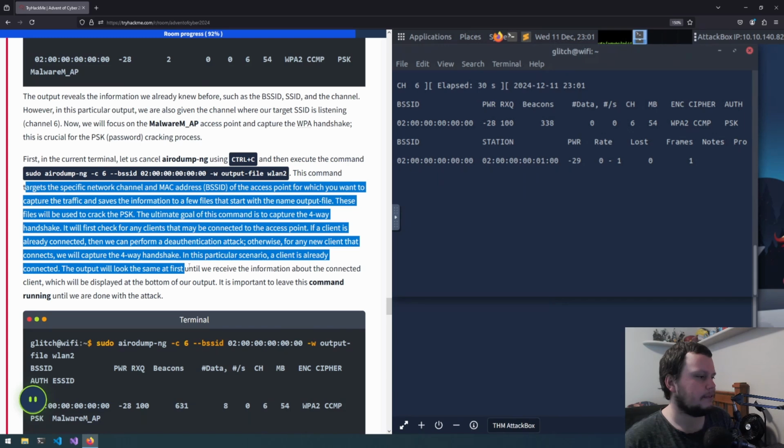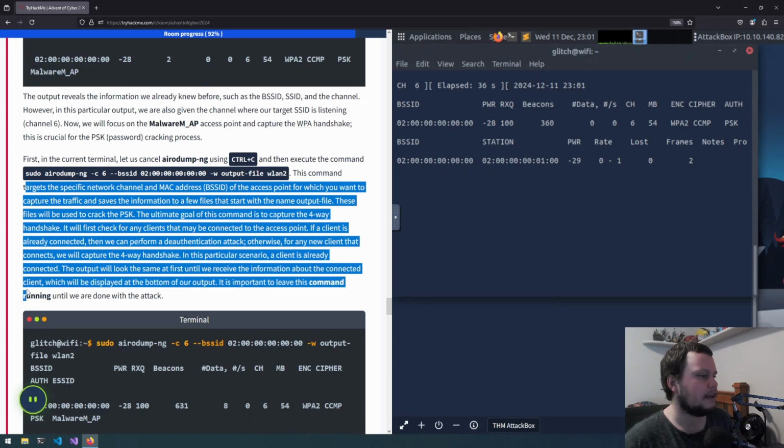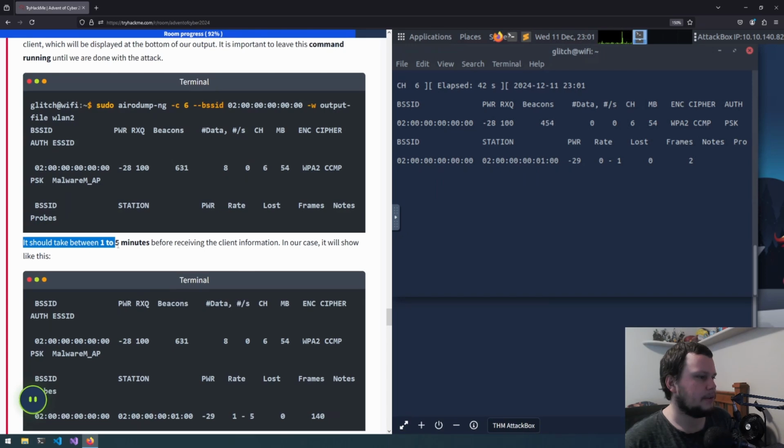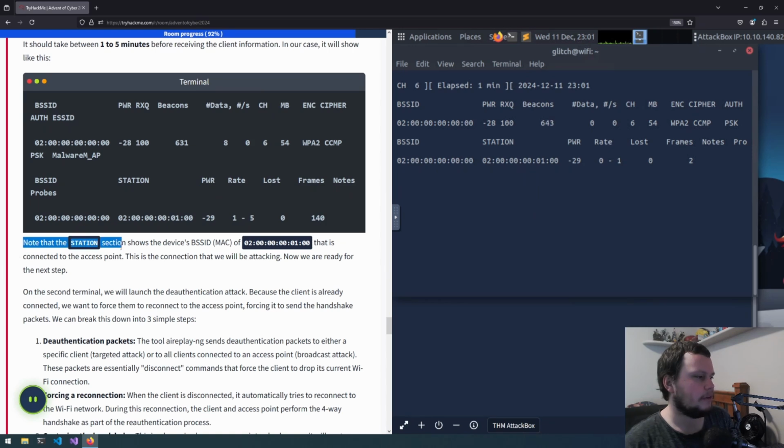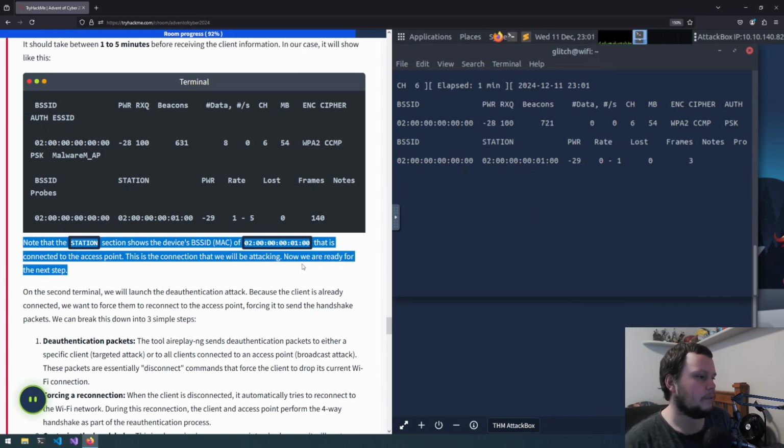The output will look the same as first until we receive the information about the connected client, which will be displayed at the bottom of our output. So it should take between 1 to 5 minutes before receiving the client information. In our case, it will show like this. Note the station section shows the device's BSSID that is connected to the access point. This is the connection that we will be attacking. Now we are ready for the next step.